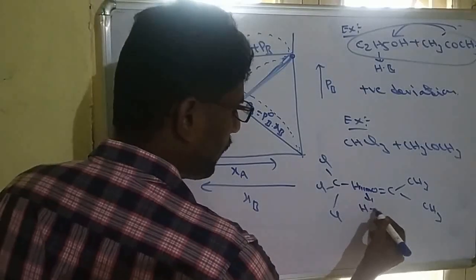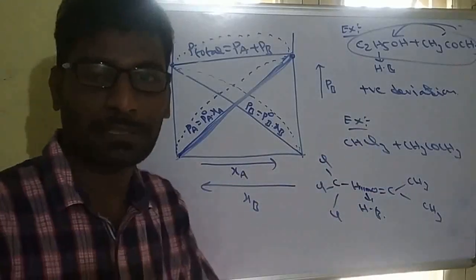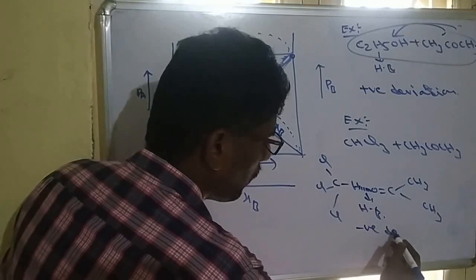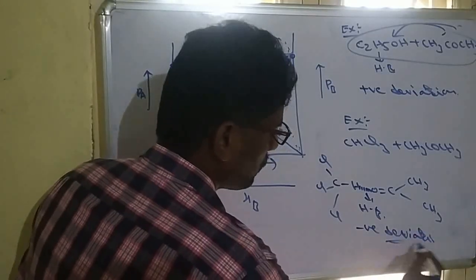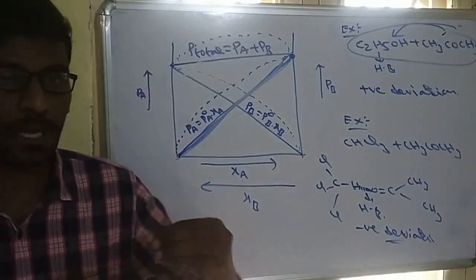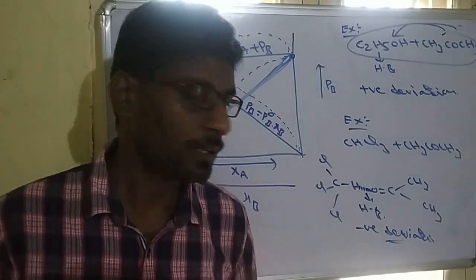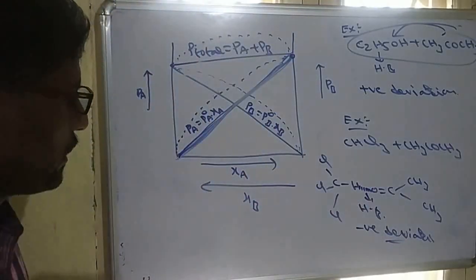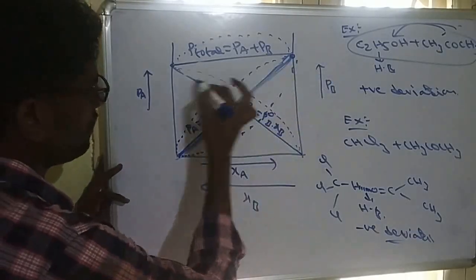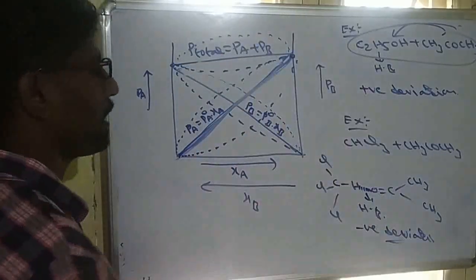So extra hydrogen bonds are forming, that means more force of attraction. So evaporation will be less and pressure also will be less. Such deviations are called negative deviations. So this is negative deviation and that is positive deviation. When forces are breaking, it is positive deviation, and when forces are forming, it is negative deviation. Each pressure will decrease and the total pressure also will decrease.